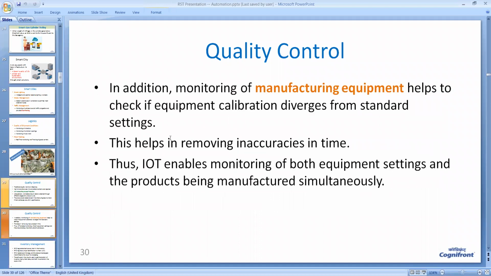Moreover, during manufacturing, the data about the equipment itself is also gathered. The calibration of the equipment may get disturbed, and IoT helps in correcting that calibration right in time. So wastage of material is automatically reduced.